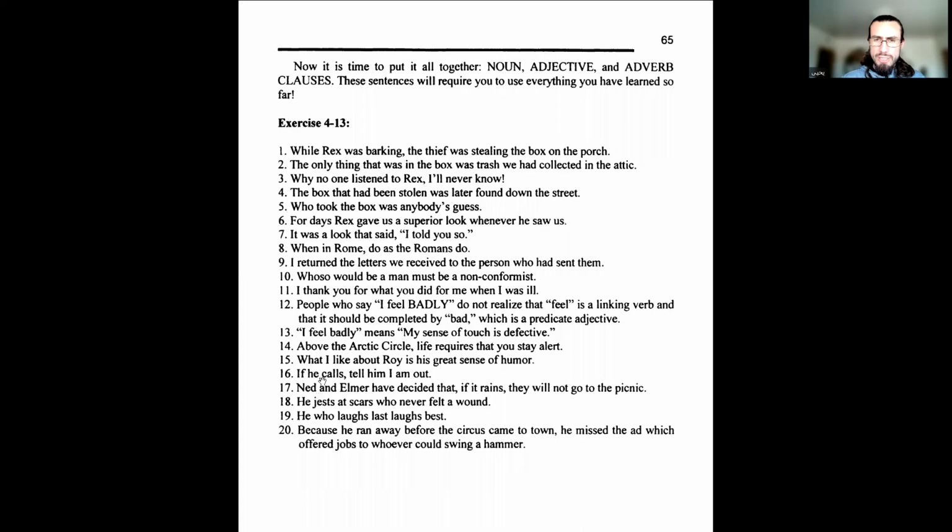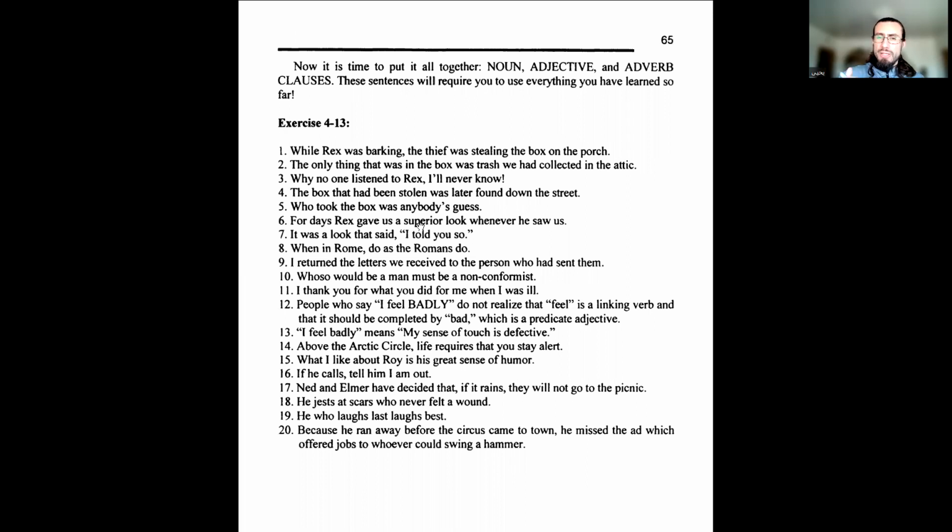So you're going to finish 412. And now's the time to put it all together. Noun, adjective, and adverb clauses. These sentences will require you to use everything you've learned so far. If you can do this exercise and understand all of it, maybe a few mistakes here and there, then you understand noun clauses, adjective clauses, adverb clauses.